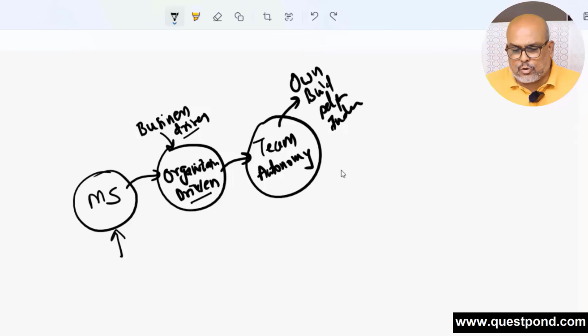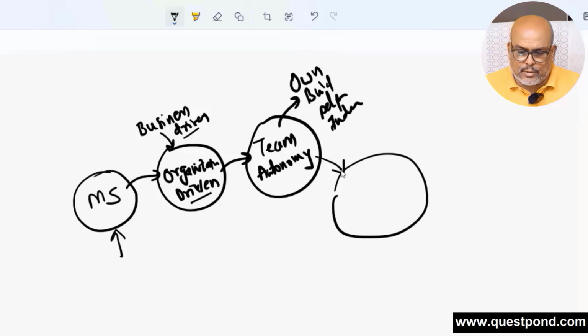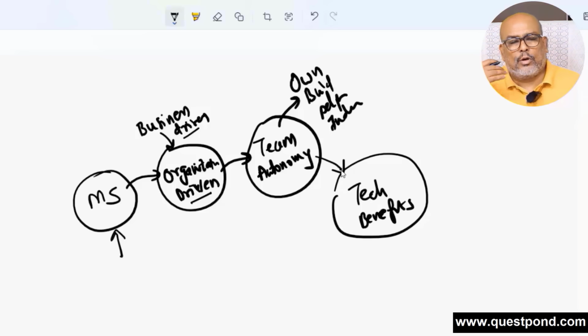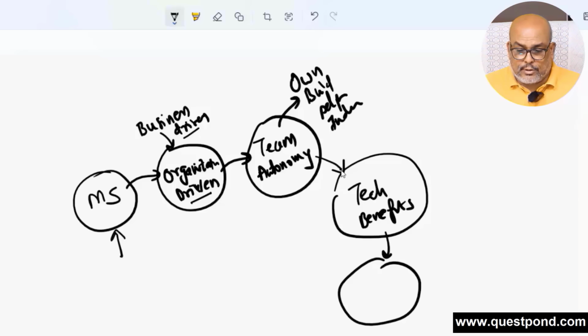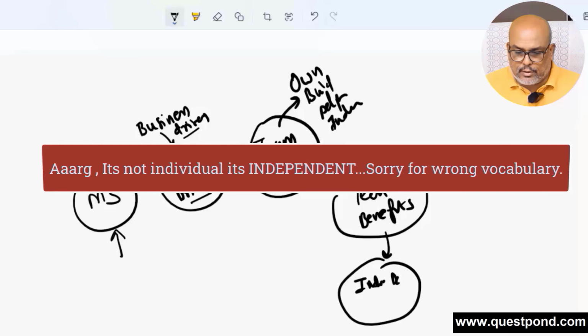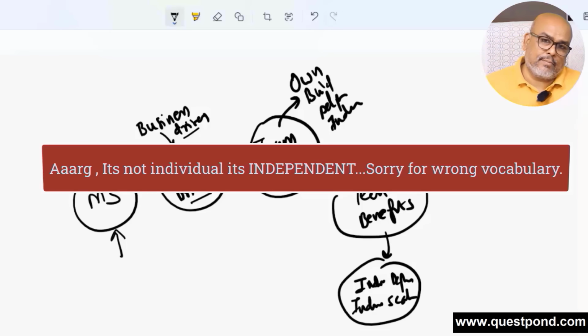So now, because of this team autonomy and individual development, individual deployment, now you have superb tech benefits. Now, what is the biggest technical benefit? The biggest technical benefit is that you can go ahead and deploy individually. Individual deployment and individual scalability. So let me talk about it. The biggest technical benefit you get from this is individual deployment. So you can deploy them individually. One does not affect another, and so on. You can upgrade and downgrade individually, and so on.